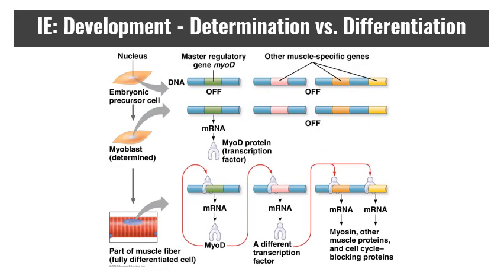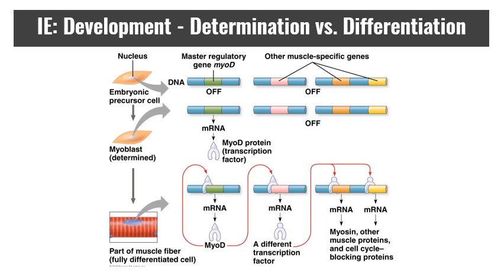The next step is that the precursor cell is going to have the alteration of its genes. So differential gene expression results from differential gene regulation in different cell types. During embryonic development, cells become visibly different in structure and function. They do this through regulatory genes. So our cardiac muscle cell, for example, is going to have to turn on the MyoD regulatory gene, as that is the one that controls all of the other transcription-producing genes of muscle-specific products.